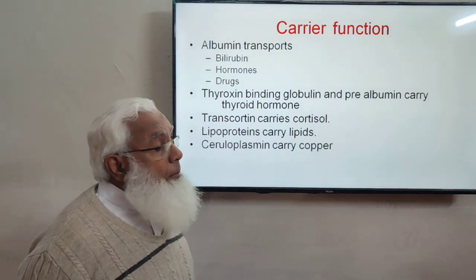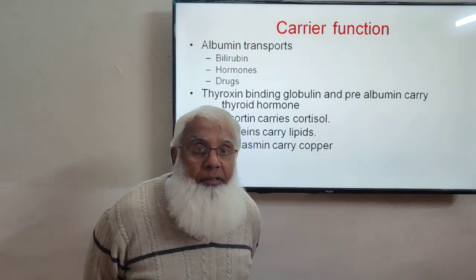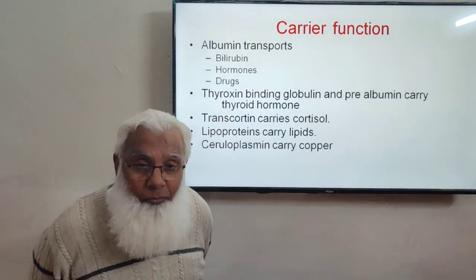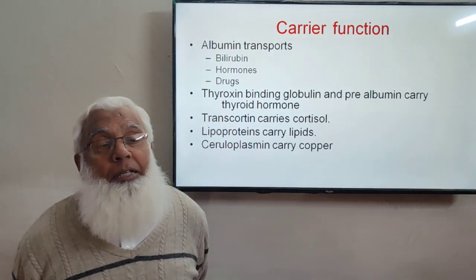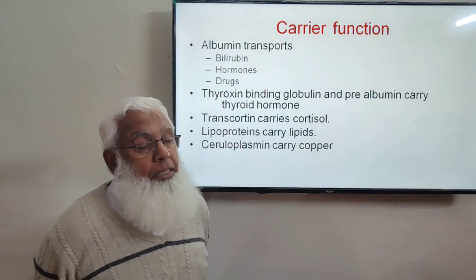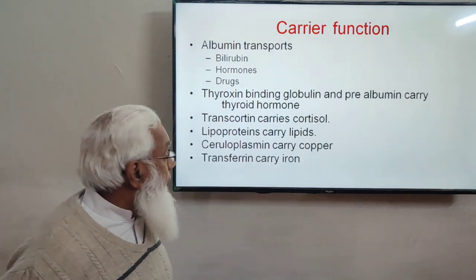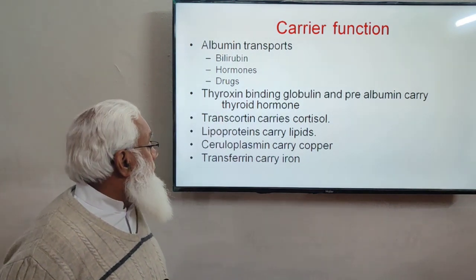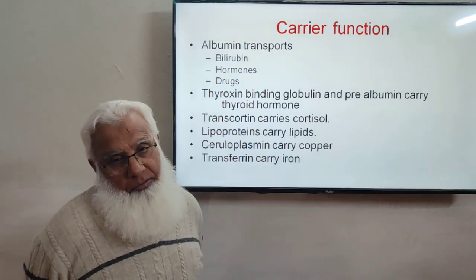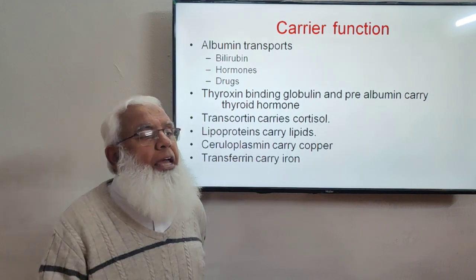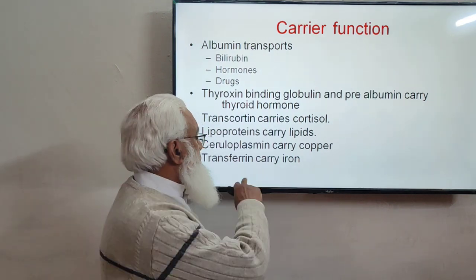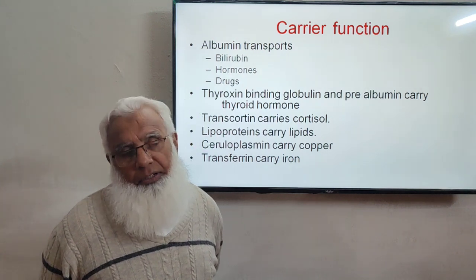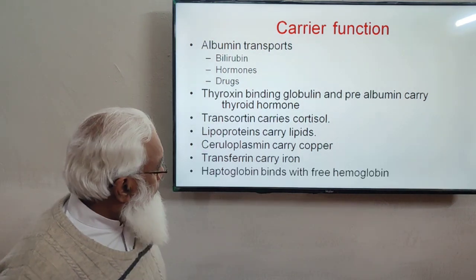Then there is a protein which carries copper. That is a special protein known as ceruloplasmin. That is one of the plasma proteins responsible for the carriage of copper in the blood. And then the iron combining protein in the plasma is transferrin, which carries iron. Iron is carried in the blood with this protein. So the carrier function is a very important function of the proteins.